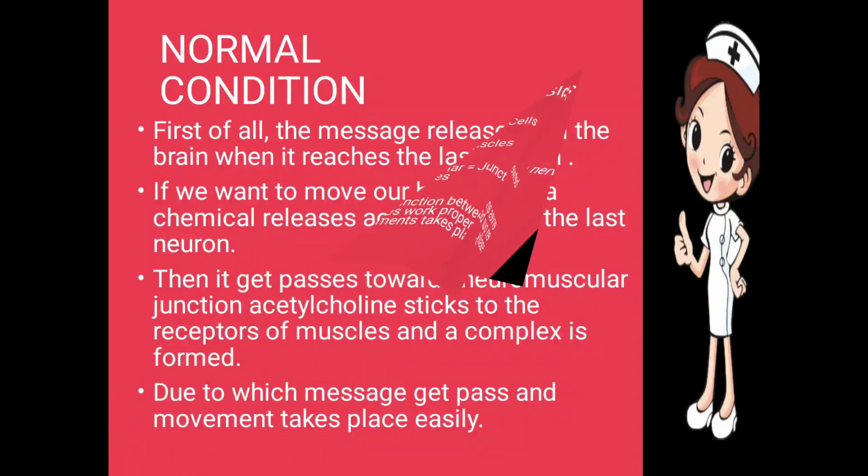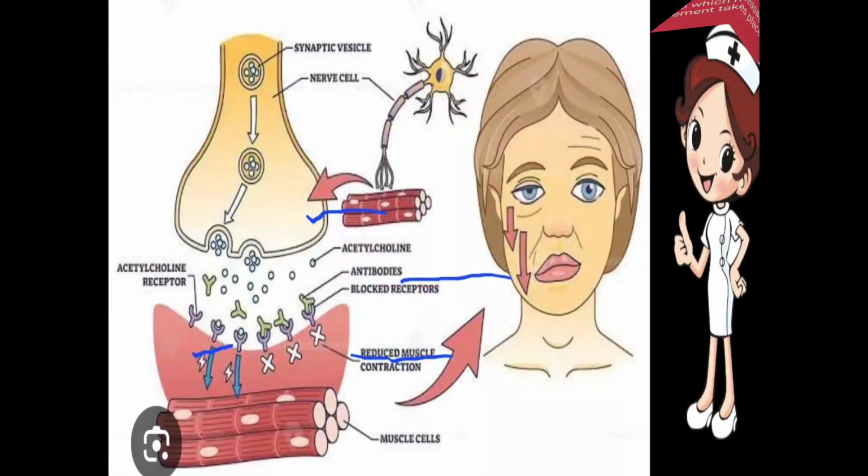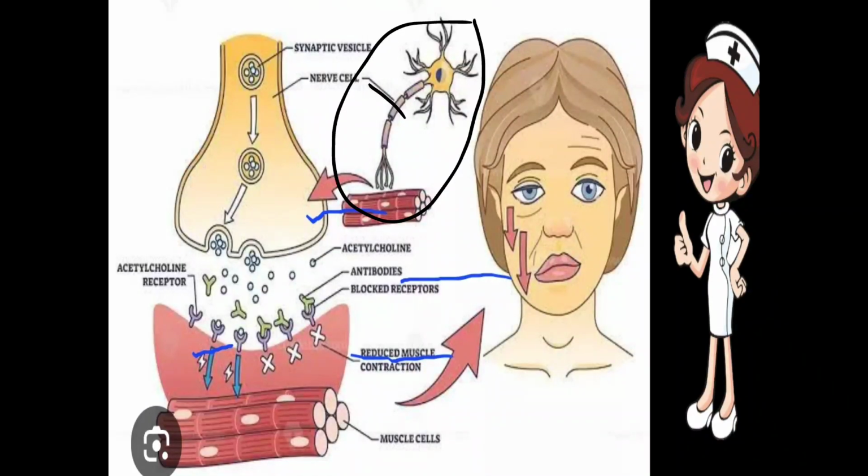Next one, normal condition. First of all, our brain sends the message to the neurons about which body movement the body has to perform. You all know that this one is the nerve cell, it is a neuron, and this part gets enlarged here. This one is the message, and it reaches the last neuron.